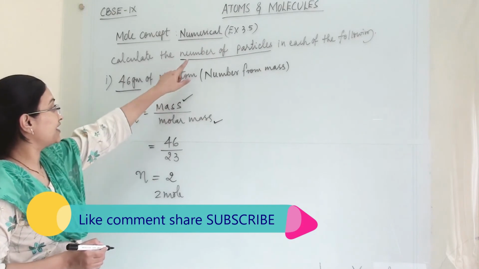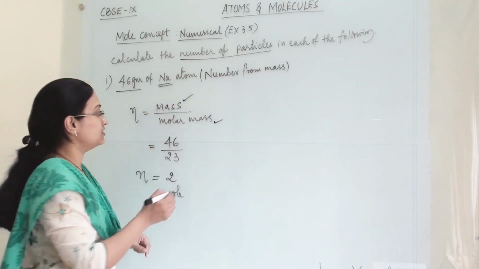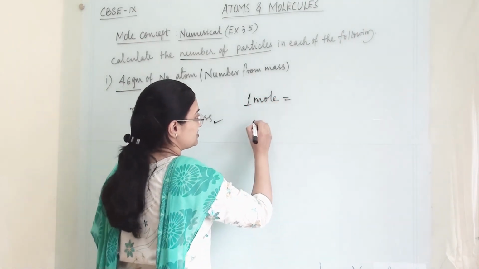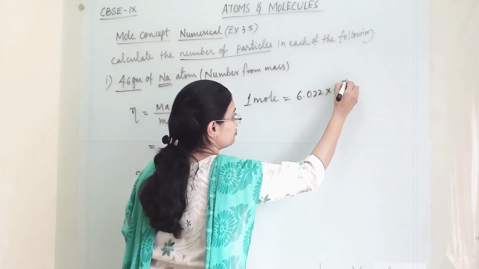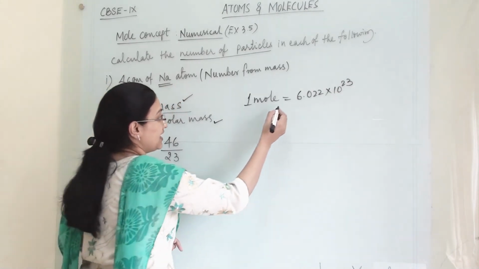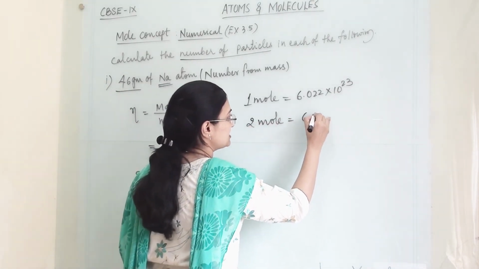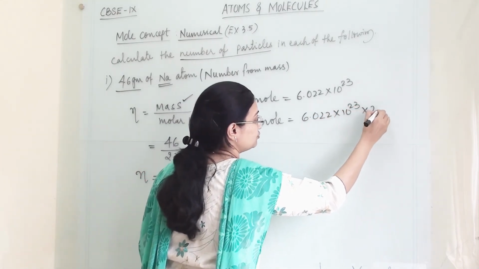Now we have to find out the number of particles. From moles we can find the number of particles. In 1 mole of substance we have 6.022 into 10 raised to 23 atoms. And here we have 2 moles, so we have to multiply this number with 2.